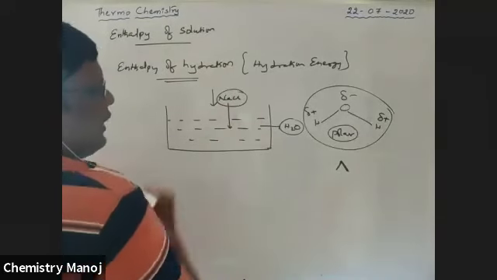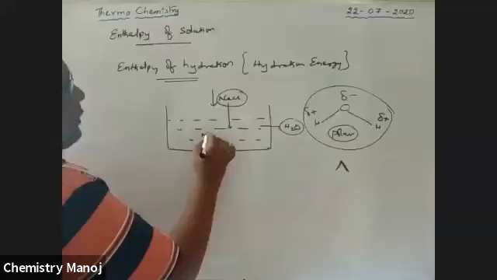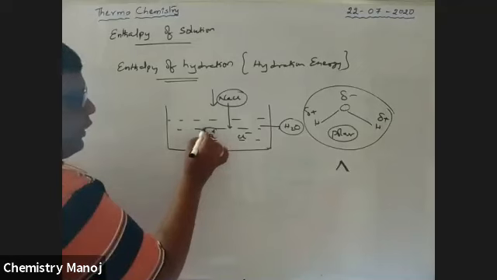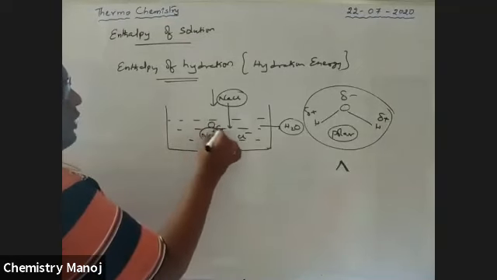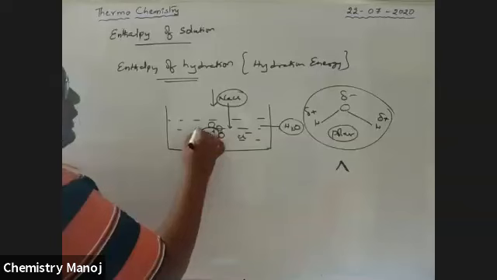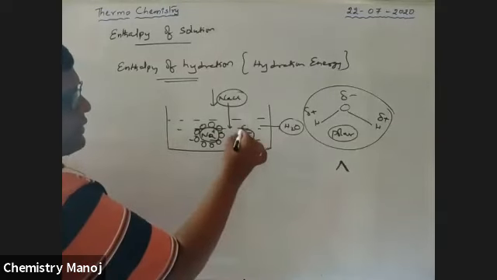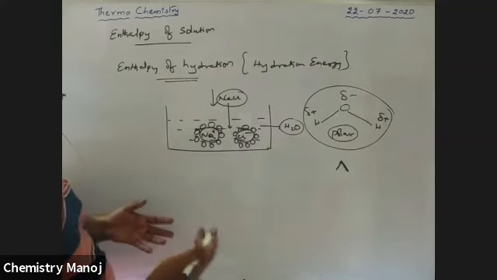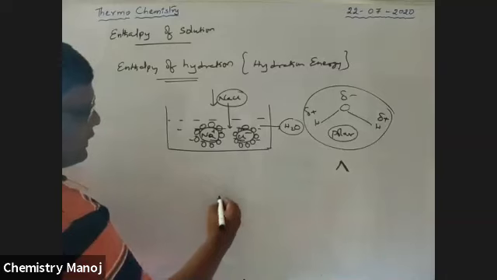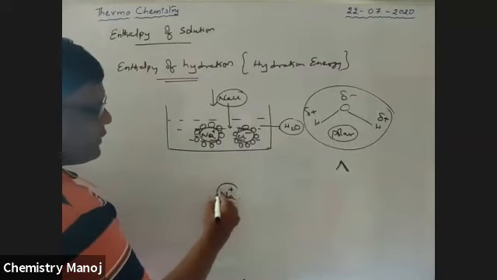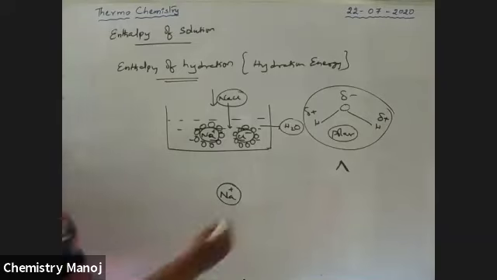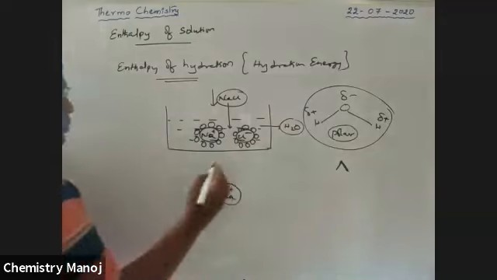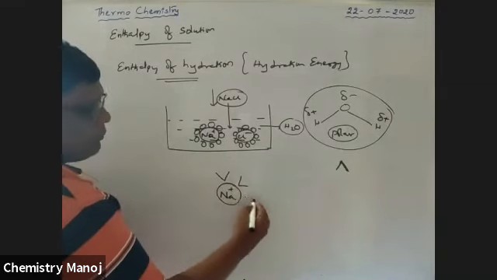When NaCl enters the water, it automatically breaks down into Na plus ion and Cl minus ion. Around this Na plus ion, water molecules come and surround it, and also around the Cl minus ion. How is this possible? See here, this is the Na plus ion in water. Because it has a positive charge, the negative part of water is attracted to this Na plus ion.